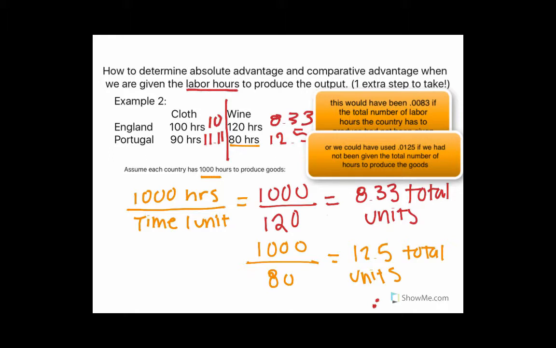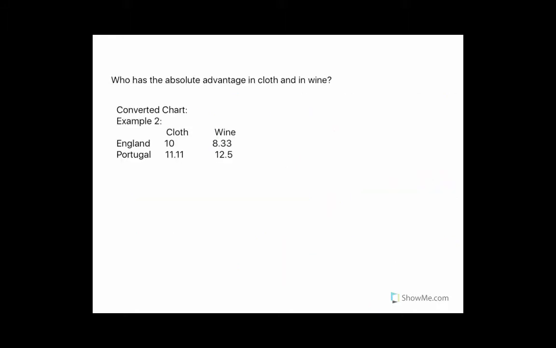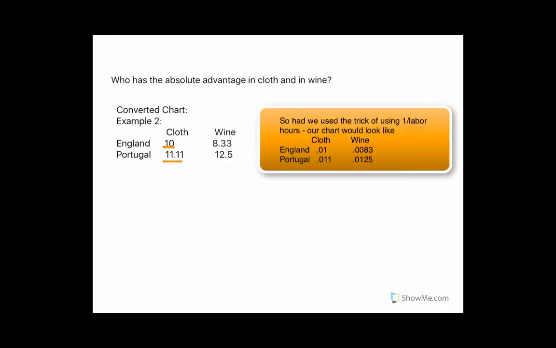And all we're going to do as we go into the next section of this problem is look at this table in terms of output only. So we already did our conversion between hours. And so moving to this chart, we see that we have our 10, our 11.11, 8.33, and 12.5. But this converted chart is in terms of output. So what we've done here is create a chart that's similar to charts we've seen in the past. So we don't need to worry about labor hours anymore.